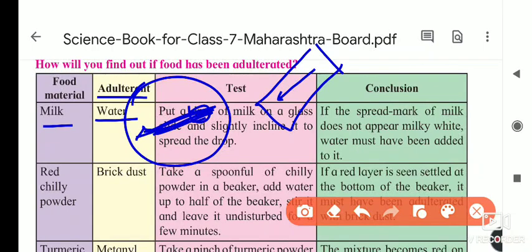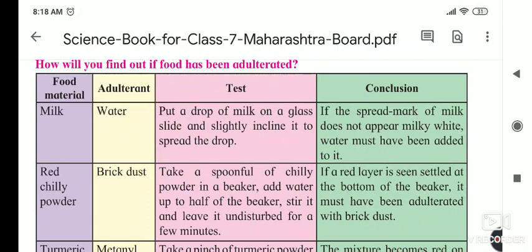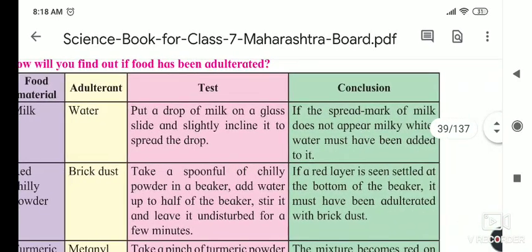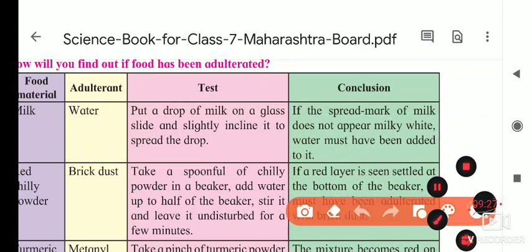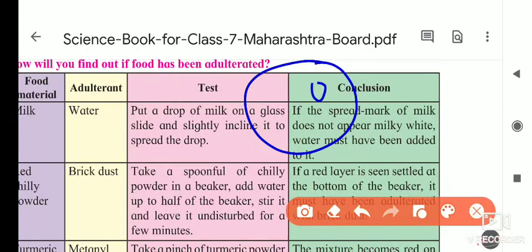This is a test to find out whether milk is adulterated or not. Put a drop of milk on a glass slide, slightly incline it, and let the drop spread. The slide is not even necessary; you can take a drop of milk on a plate and slant it, and the milk will move forward.